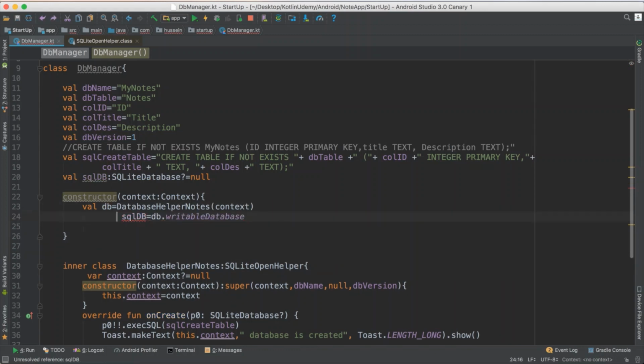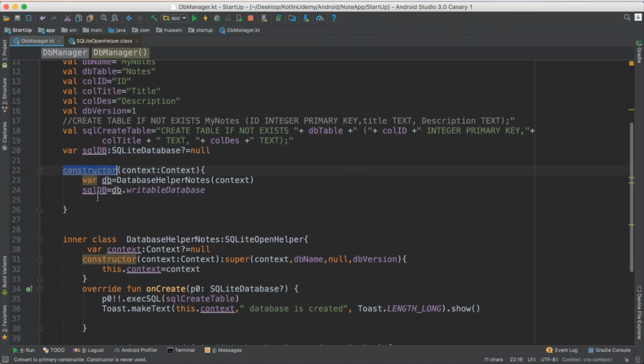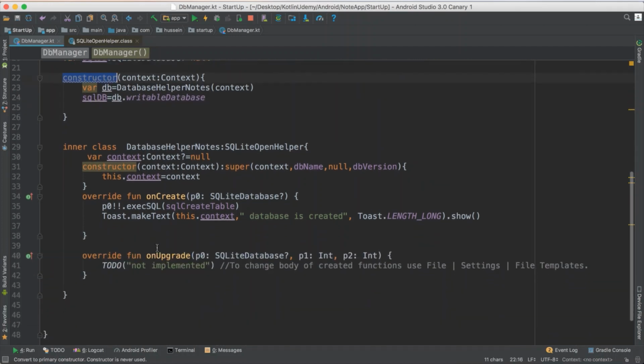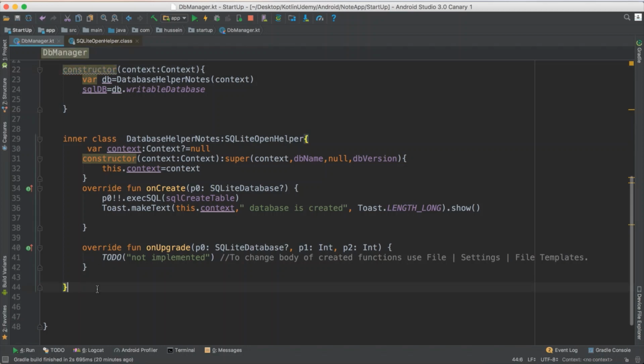So what I do here, I just defined my SQL DB here. I defined it as var, because I want to initialize it and then I want to read from it. It's better to do this one as var because I want to write and read to it. So var and this one var. So now yes, when anyone creates an instance from this class, it creates the database, and I'm done. Now let's do create or upgrade. Look, when someone upgrades the database, it's just really easy.